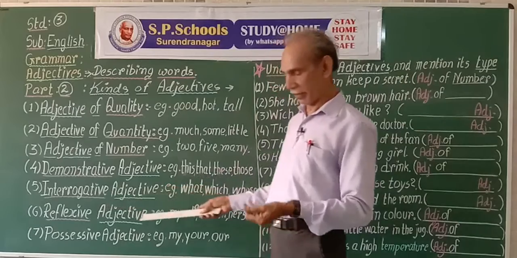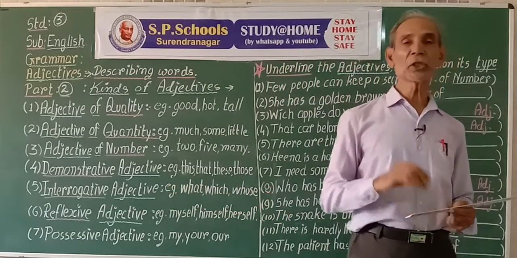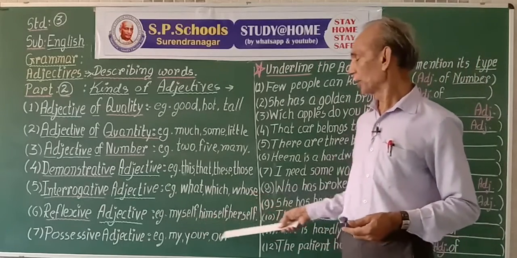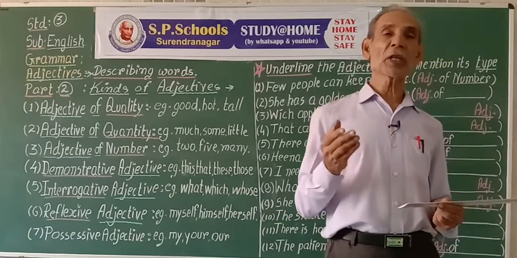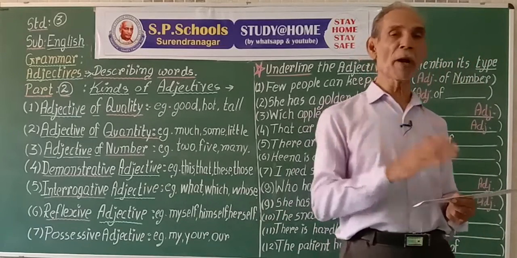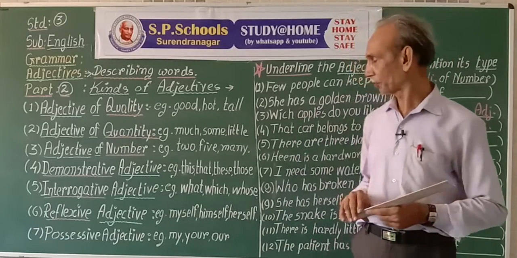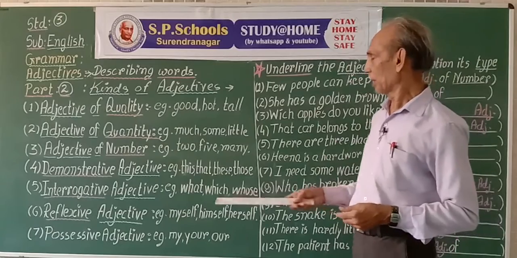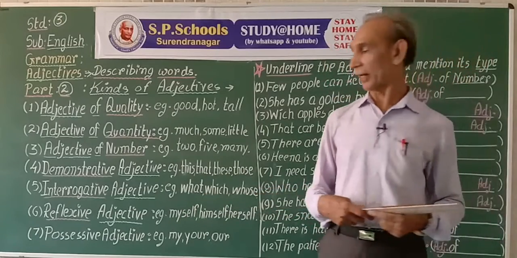Then interrogative adjectives. These are the adjectives used to ask questions. They are used before nouns. Adjectives are always followed by nouns, or they come after the nouns or pronouns. What, which, whose, like that.